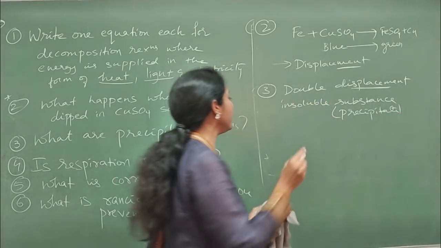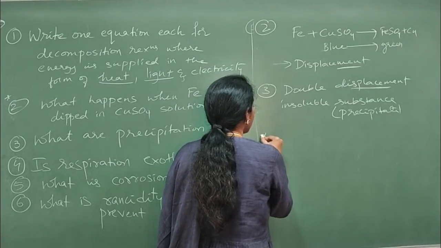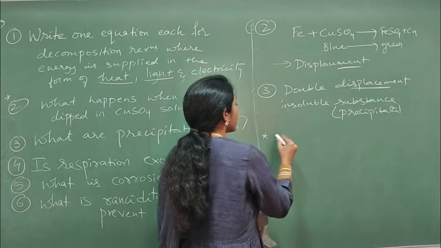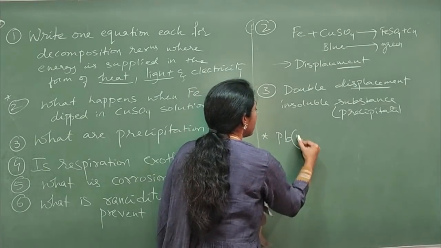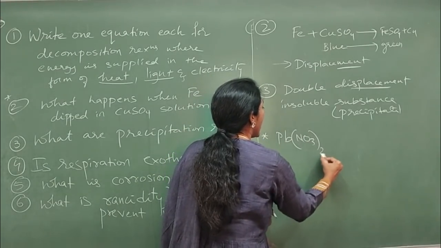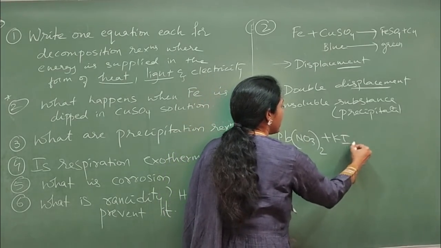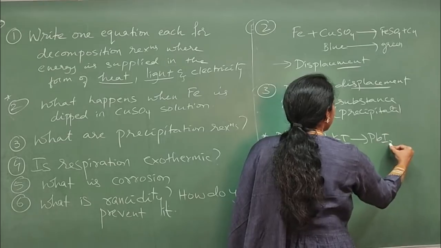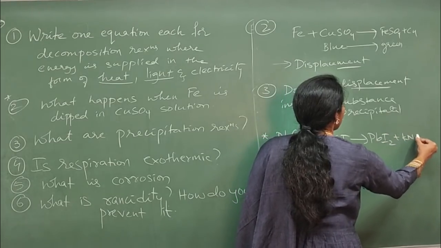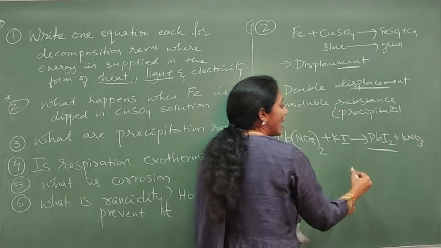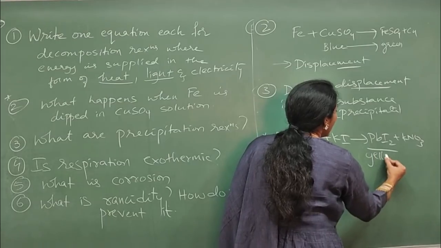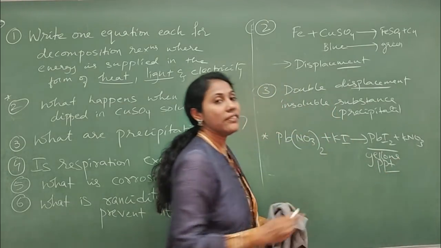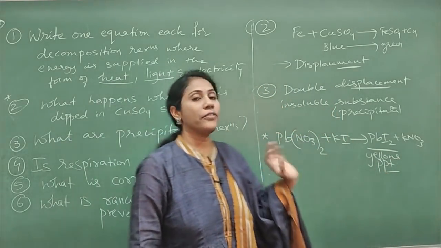Okay, so one very famous example you should never forget in this chapter is this example. Lead nitrate, that is Pb(NO3)2, on combining with potassium iodide, you will get lead iodide plus KNO3, and this lead iodide is a yellow colored PPT. Okay, so this is that one very famous example you should not forget, guys.